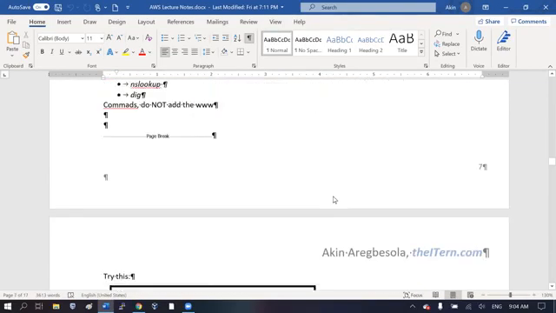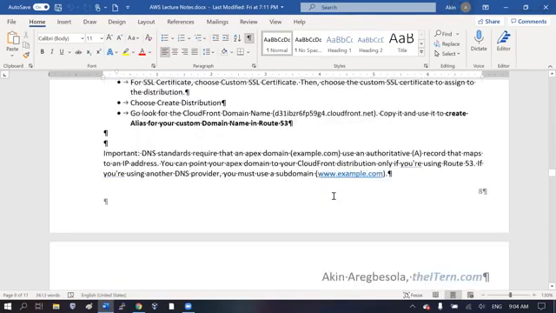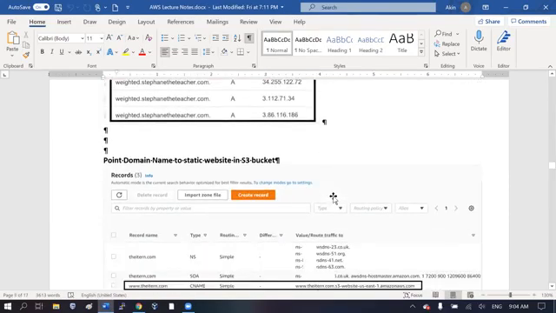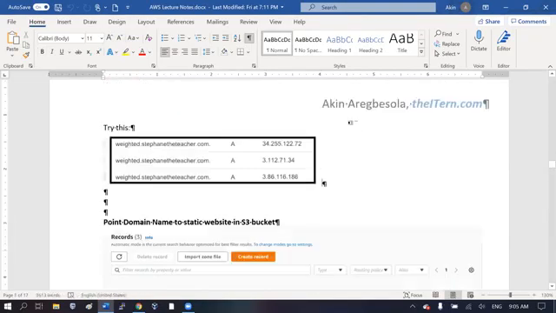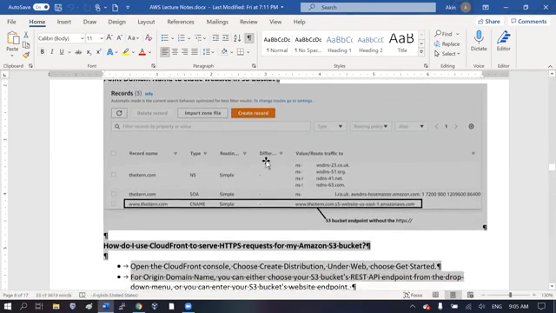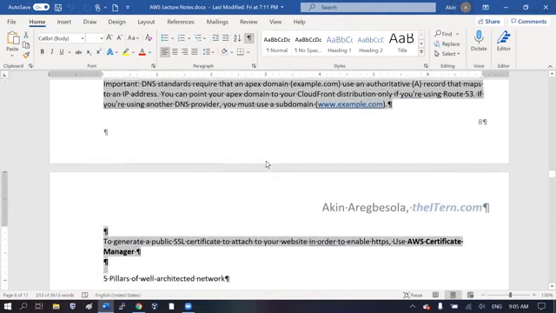I've done one of these. We've done this. So we have done all those ones. Okay. So point domain name to static S3 buckets. I guess we just do that right away.